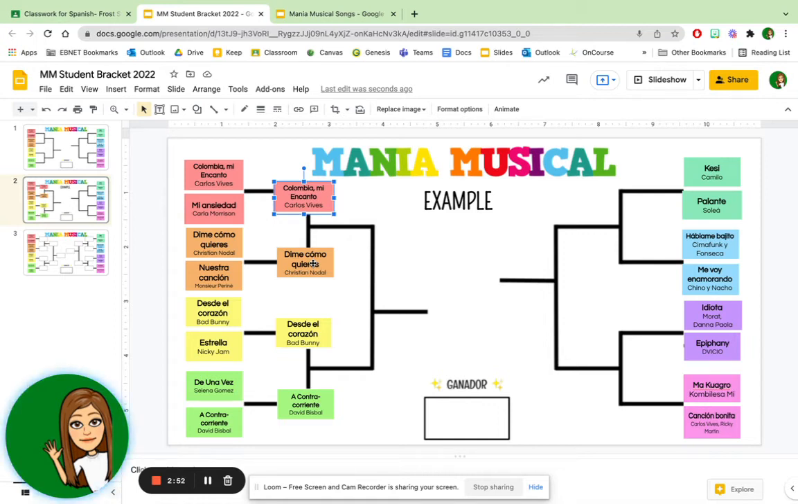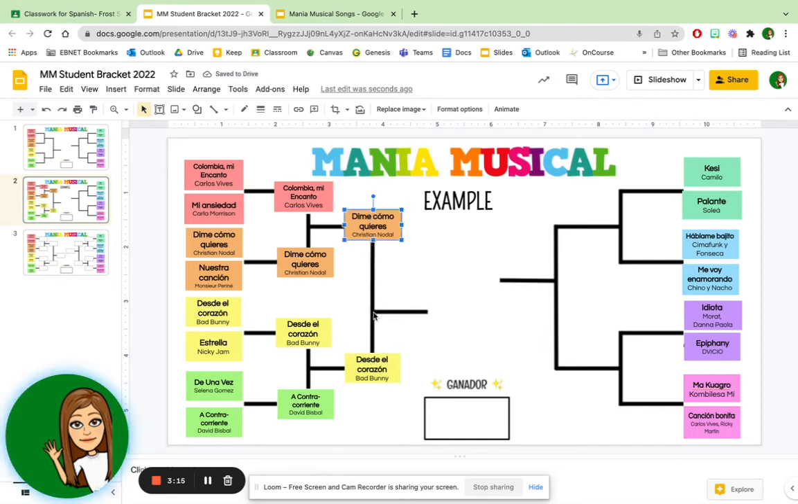Yours might be a different song. However, in the second round, you're going to have red versing orange, yellow versing green, teal versing blue, and purple versing pink. I'm going to say Dime Como Quieres is going to move forward for me, and Bad Bunny is going to move forward for me. And I'm going to have these two versing each other.